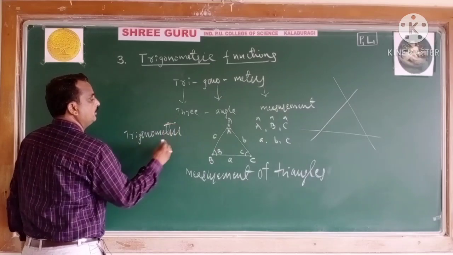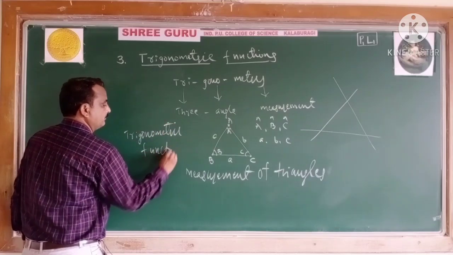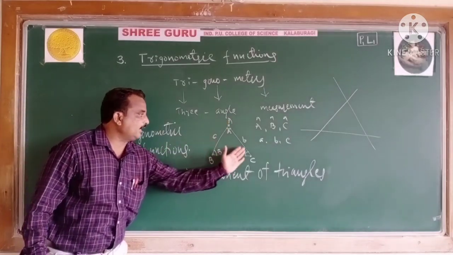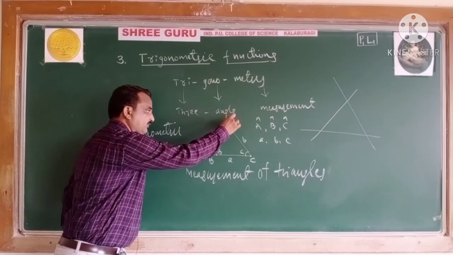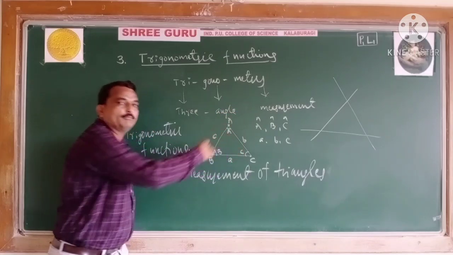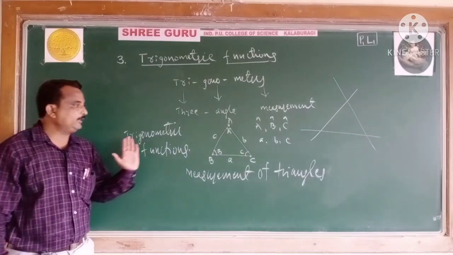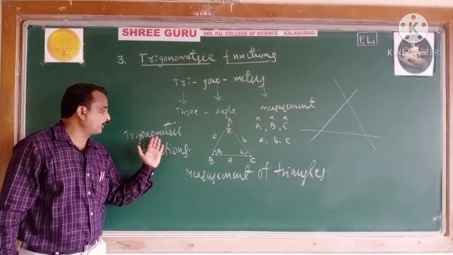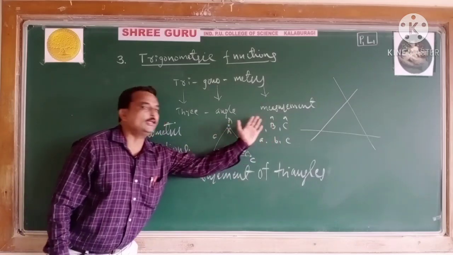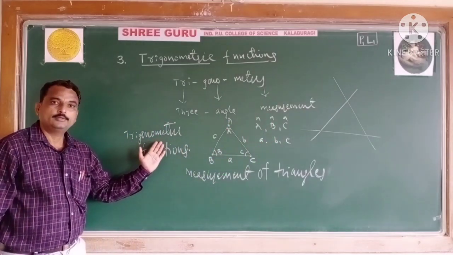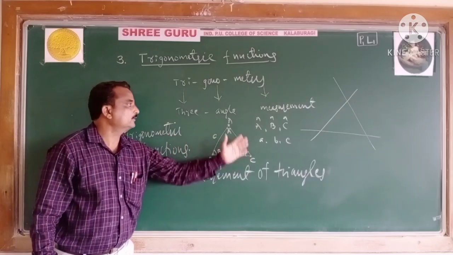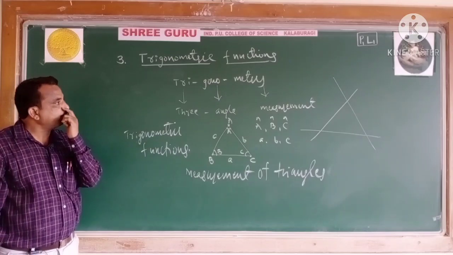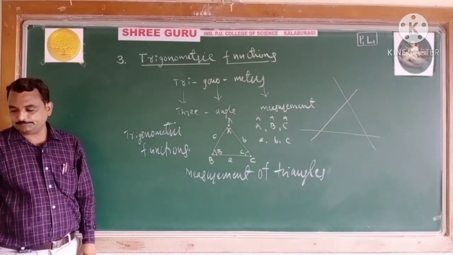By placing an altitude, the triangle becomes a right angle triangle, and applying the trigonometric functions, we find the remaining elements of the triangle. This is known as trigonometry. Students, this is about the meaning of the word trigonometry.